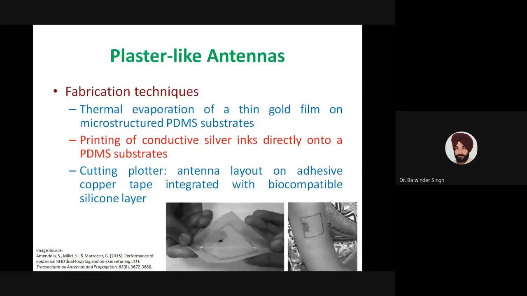After pasting the adhesive copper tape on this biocompatible substrate, the antenna wearing is also shown in this diagram. The antenna is worn by the person on the arm. This type of antenna is also reported in the literature, where adhesive copper tape is used on biocompatible substrates for on-skin applications. This particular example was for an RFID tag, which was worn directly by the human on the arm.